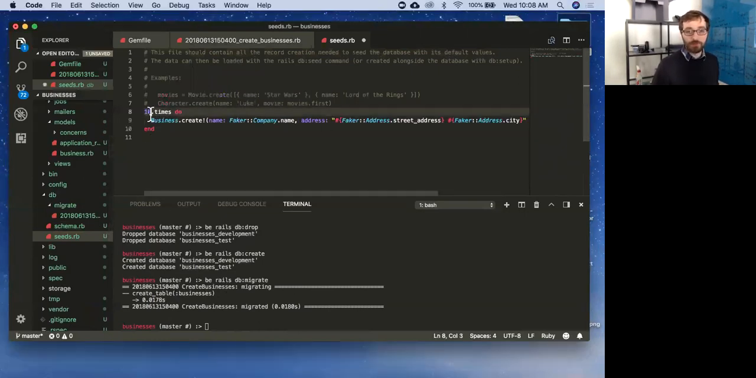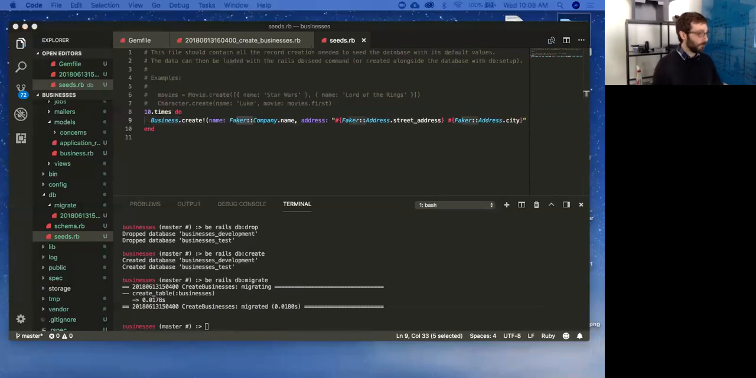Cool. What is this doing? Real quick, it's just doing a loop 10 times. It's calling the model business that we created earlier. It's calling create, and then it's just passing some attributes. So Faker, for those of you who don't know, it's just a gem, and it allows you to create fake dummy data for your database.